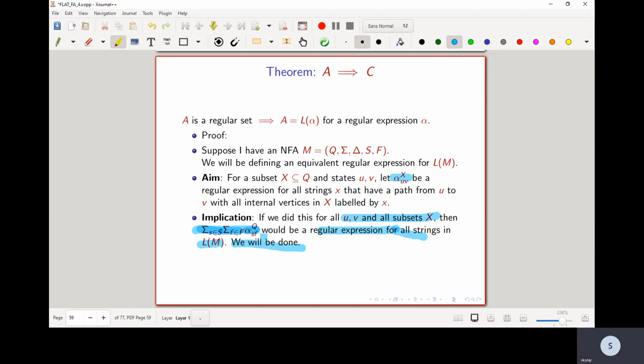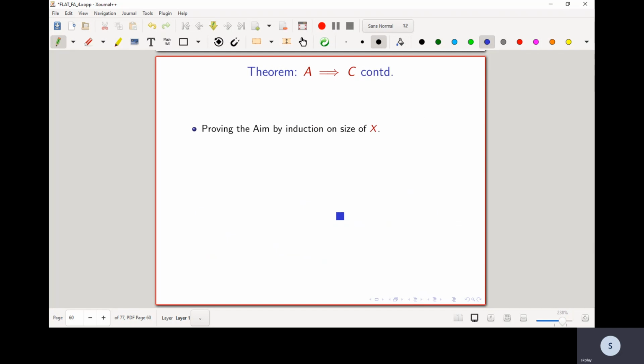So if we prove the aim, then we will be done with obtaining a regular expression alpha, which is of this form, for the language L of M, so language accepted by M. So therefore now our aim is to prove this: you give me a subset of states X, and any pair of states U and V, and I want to build a regular expression which matches all possible strings which have paths labeled by that string starting at U, ending at V, and with all internal vertices in X. So this is the aim. This is what remains of the proof.